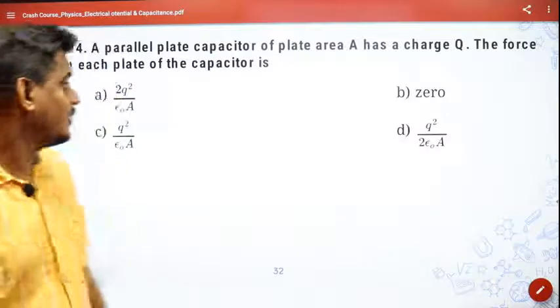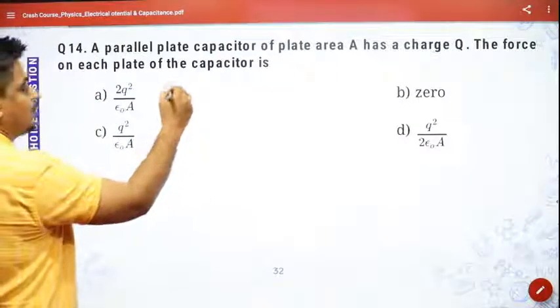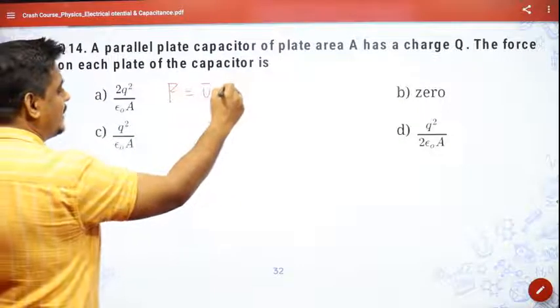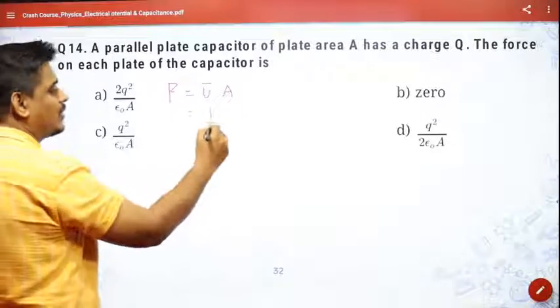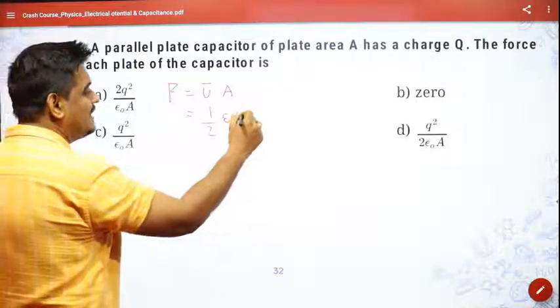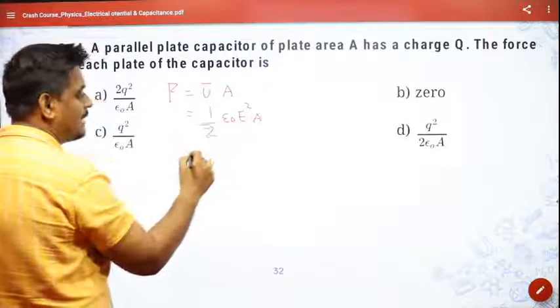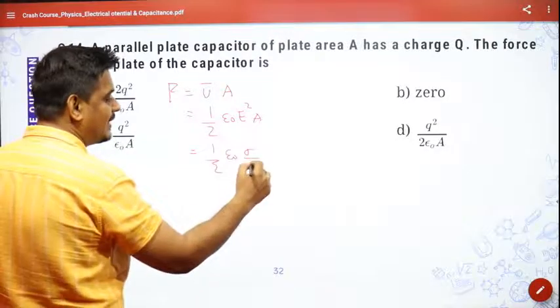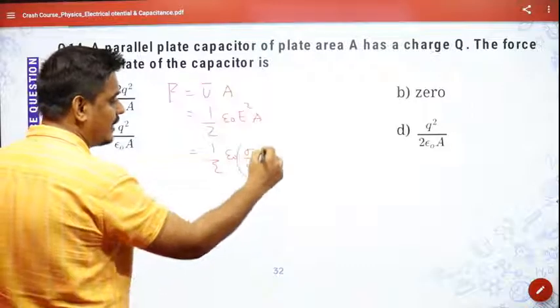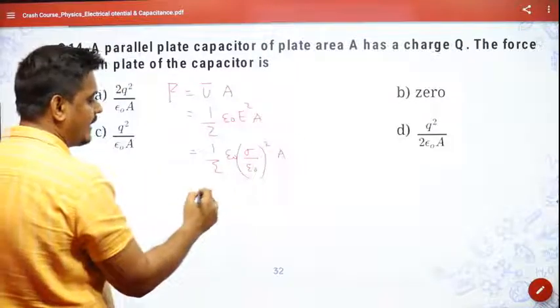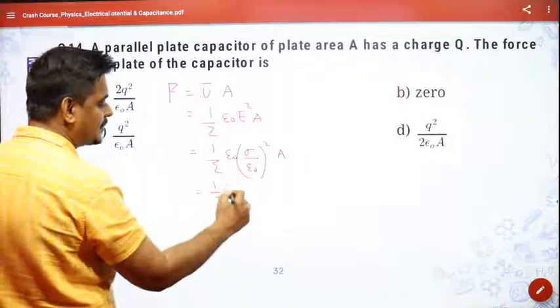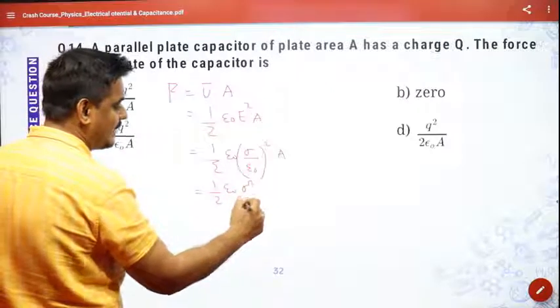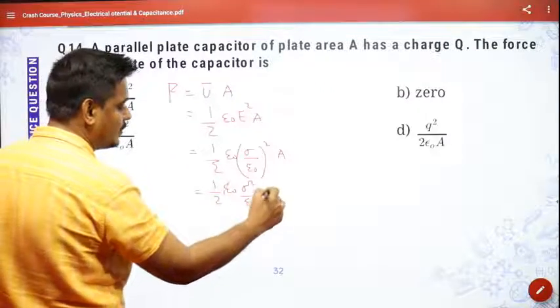So I know the formula of F, which is equal to energy density into A. Energy density is half epsilon naught E square, into A. And between the plates, I know the value of E square is sigma by epsilon naught square, into A. And then it will become half epsilon naught sigma square by epsilon naught square. This will get cancelled, into A.